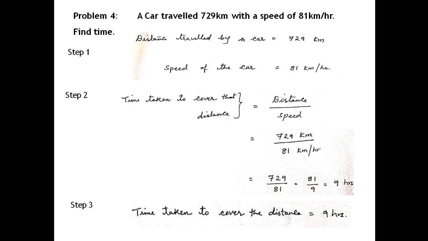Find time. Distance travelled by a car is equal to 729 kilometers and speed of the car is equal to 81 kilometers per hour.